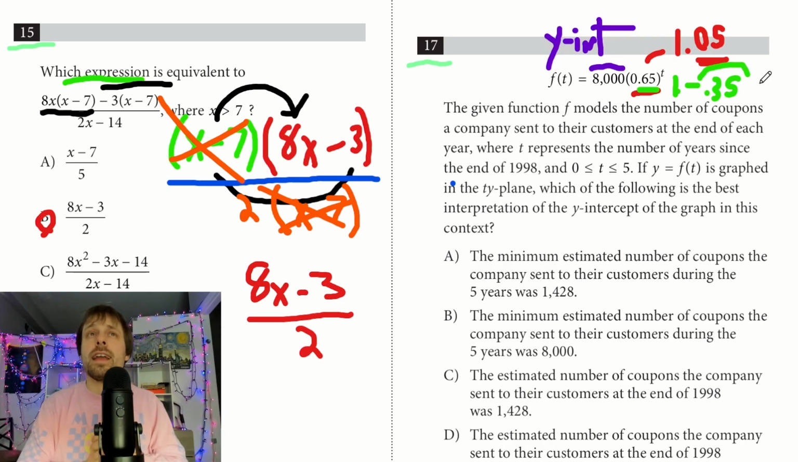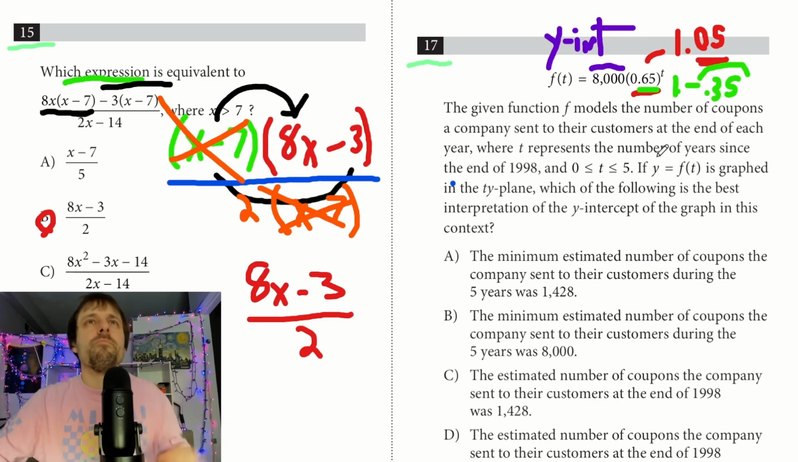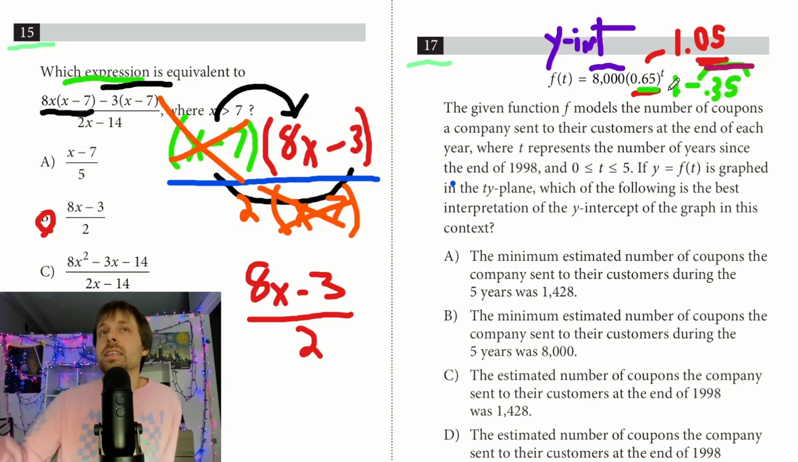So let's look through our answers to see. Actually, let's just get the context a little bit to see what they're talking about. This is the number of coupons a company sent. So it's decreasing. We're losing 35% each year, where T is the number of years. Each year, we're losing 35% of the coupons we're sending to people. They want to know the best interpretation of the y-intercept. We already know that's going to be our start. 8,000 is what we started with. If the context is coupons, it's how many coupons we started with.